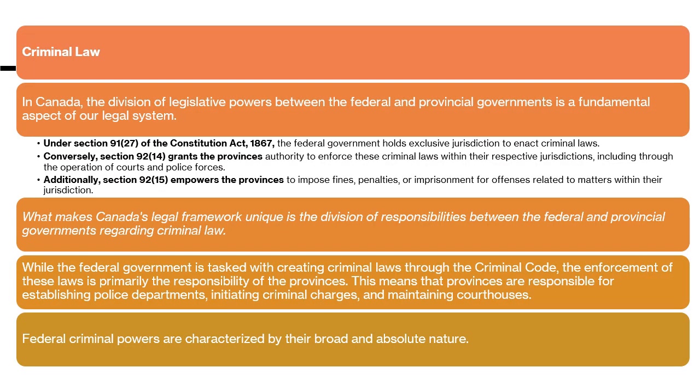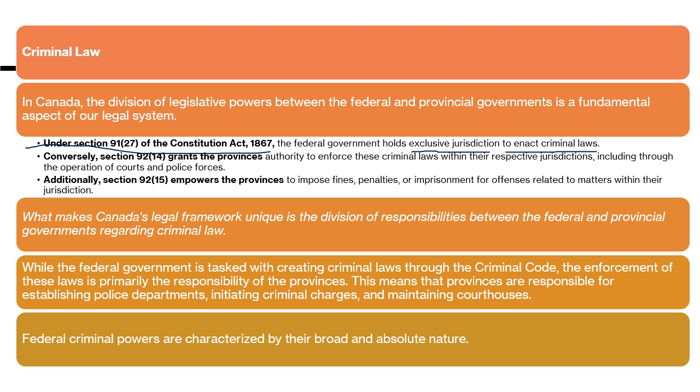Talking about criminal law, we have to follow this topic based on both authorities, federal and provincial. When we talk about straightforward enactment of law, section 91(27) comes into the picture. It says the federal government has the exclusive, one and only jurisdiction to enact criminal law.